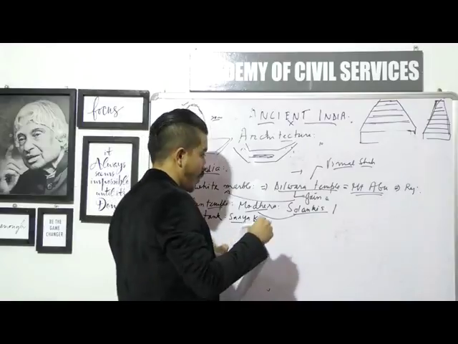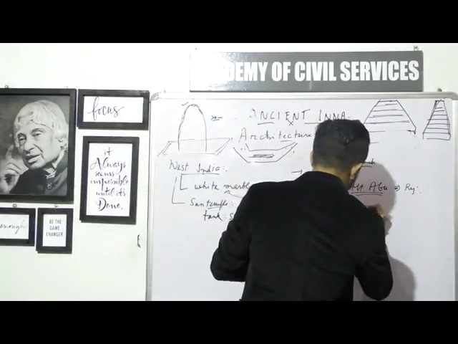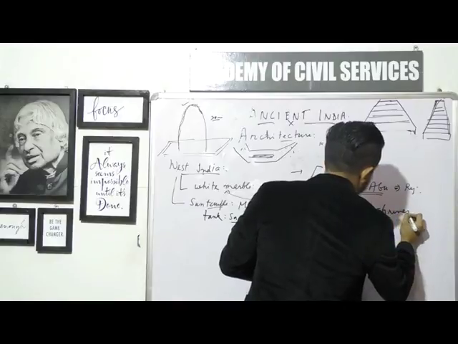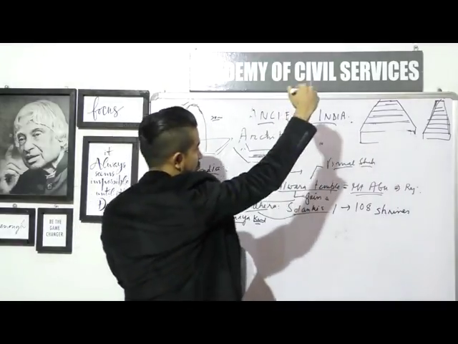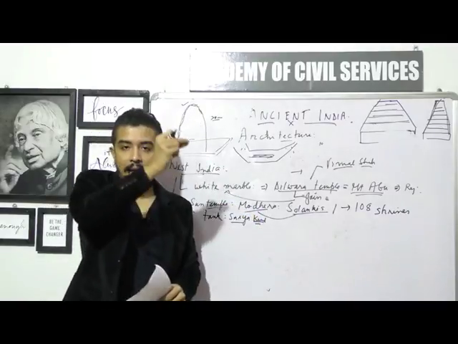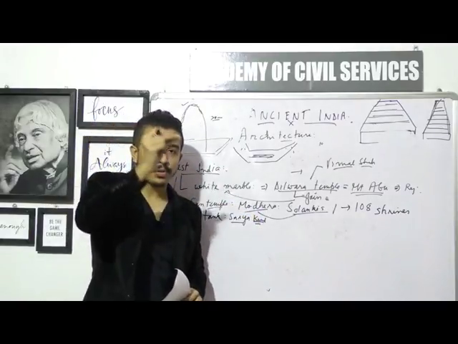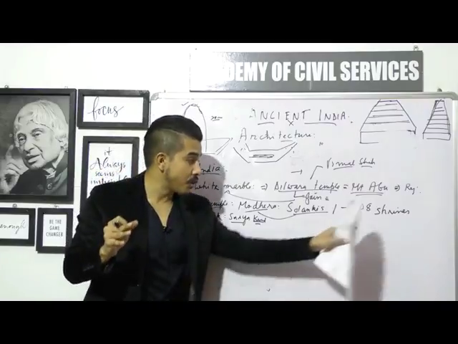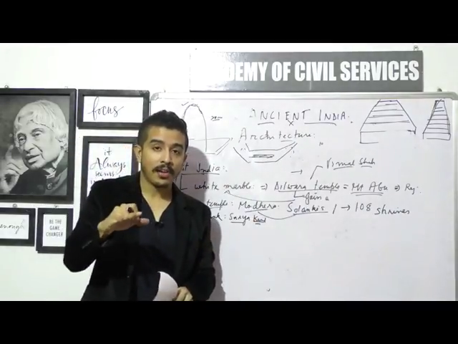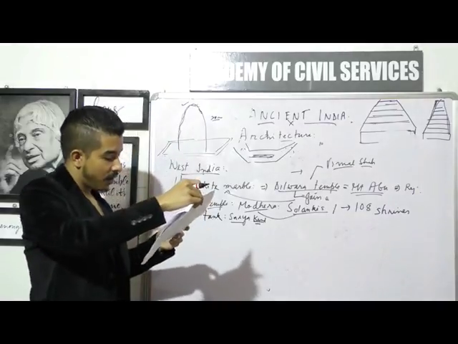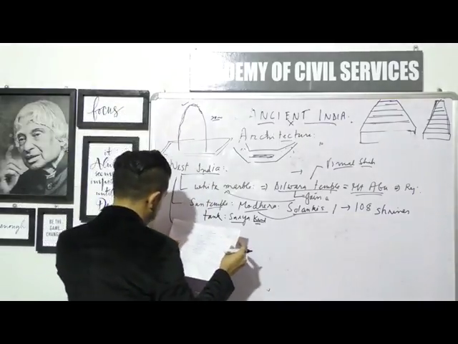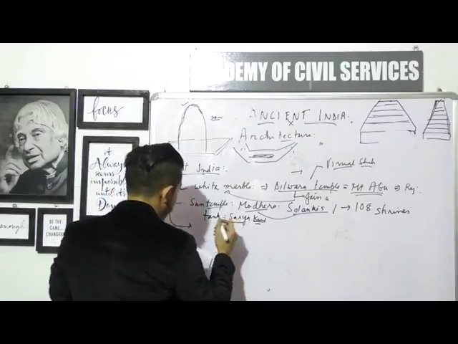The important fact about this is that it had 108 shrines. As I said, you have to climb down a lot of steps to get to the final pond. The steps were designed in such a way that there were around 108 shrines before you could reach the real ground level, the water level of the tank. These are some of the facts of the West Indian temples. Another West Indian temple will be the Shamlaji temple.